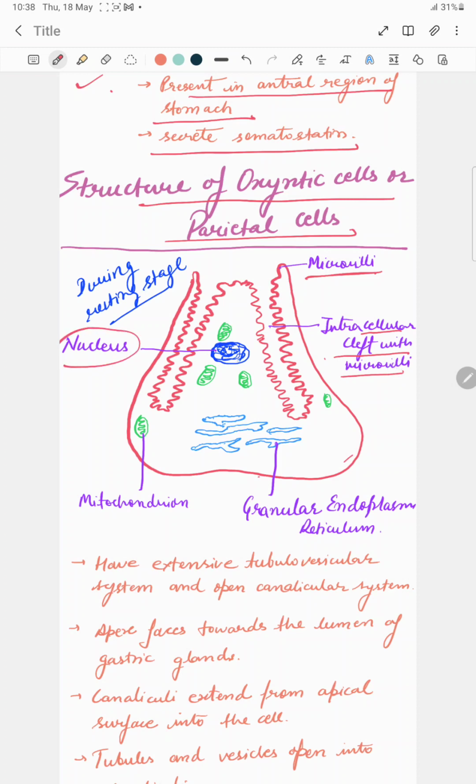This is the nucleus present in the center of the cell. These are the granular endoplasmic reticulum. Granular means containing ribosomes, and ribosomes are basically used for synthesis of proteins. These are the mitochondria to provide energy, and this is the structure of the parietal cell during the resting stage.